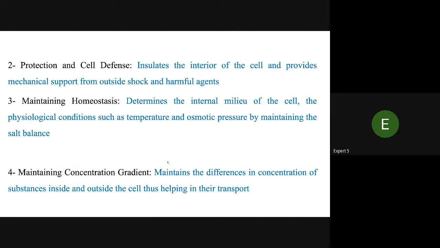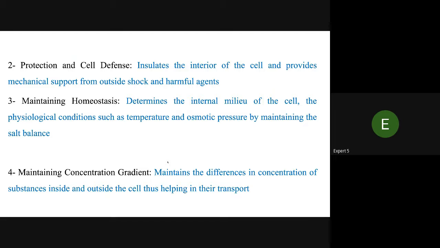Protection and cell defense: it insulates the interior of the cell and provides mechanical support from the outside against soft and harmful agents. Maintaining homeostasis determines the internal milieu of the cell, the physiological conditions such as temperature, osmotic pressure, and maintaining the salt balance.